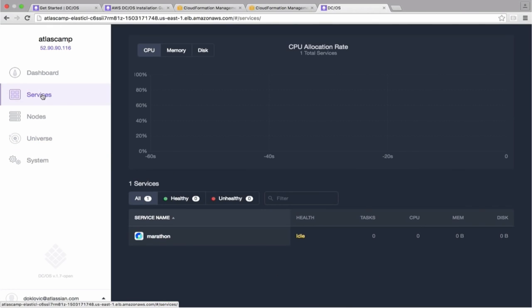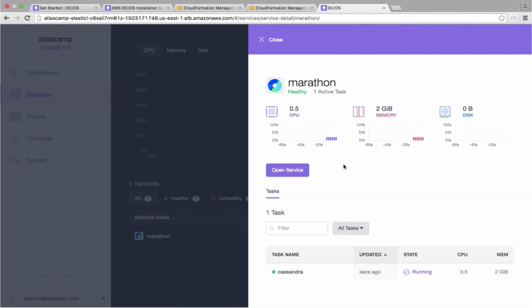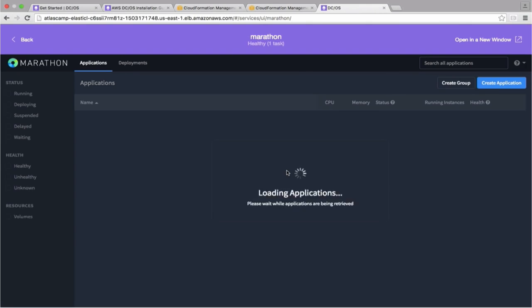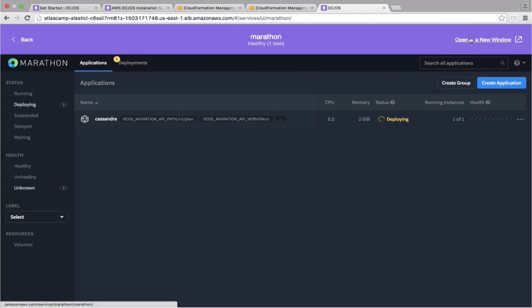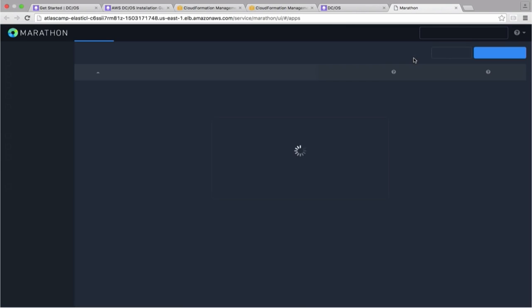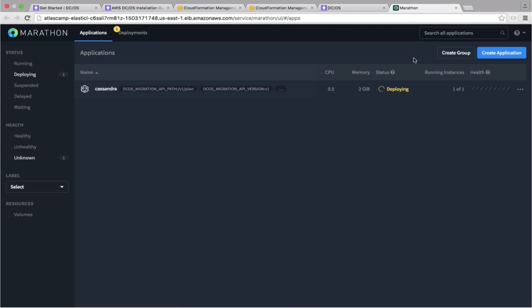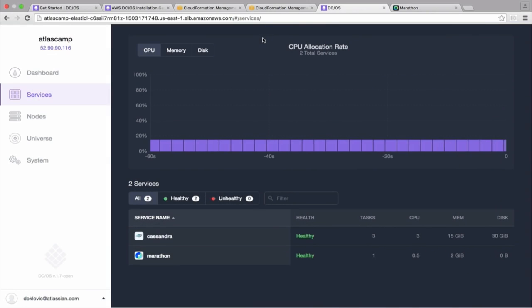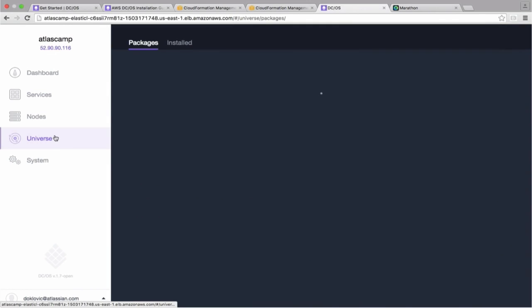So if we go back over to the services and click on our Marathon tab and open it up, we can see that Cassandra is deploying. I'm going to open this in a new window. All right, Cassandra's deploying. There it is. It's running now. So another thing we need is going to be a front-end load balancer, because we want to have multiple history services, and we want them load balanced.